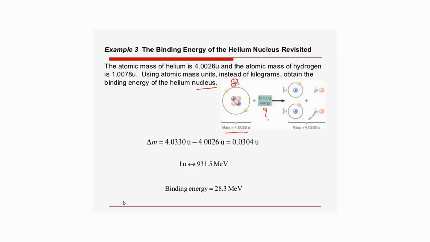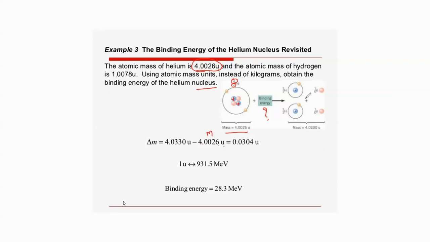If you provide sufficient energy, binding energy, we have to calculate how much is required to separate this into 2 protons and 2 neutrons, right? So what is the given data? We are given 4.0026 AMU. That is the mass of the helium atom. So this is our capital M.